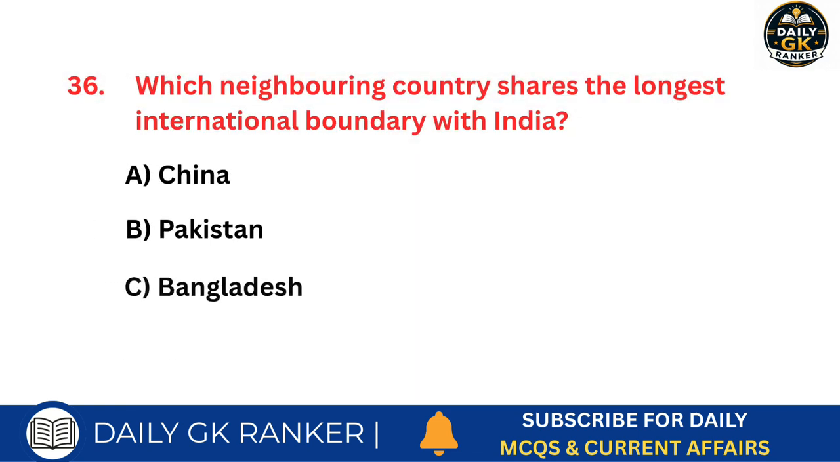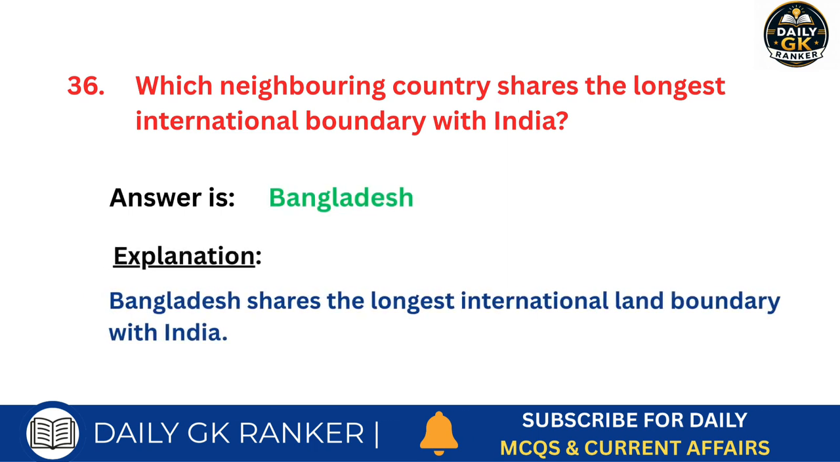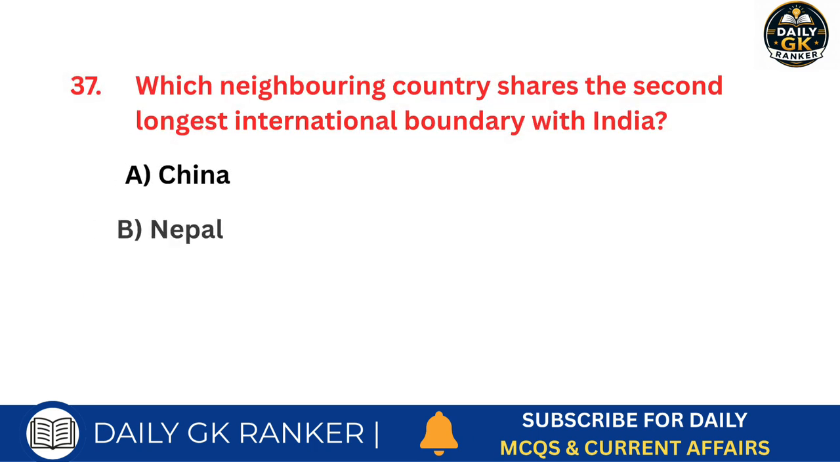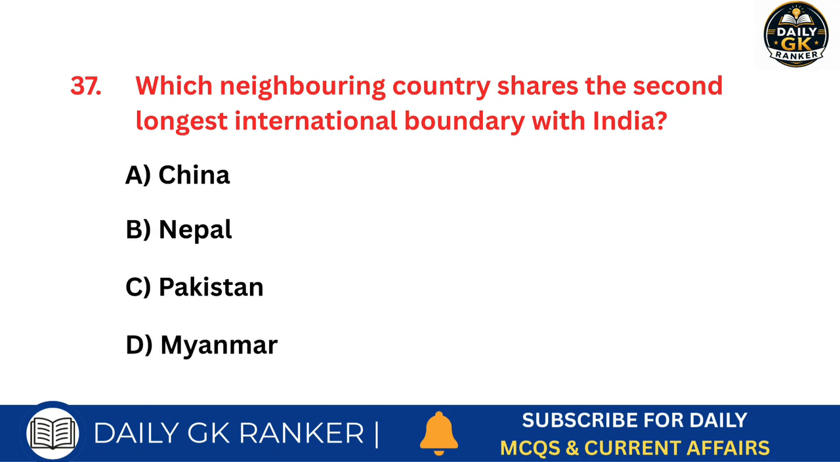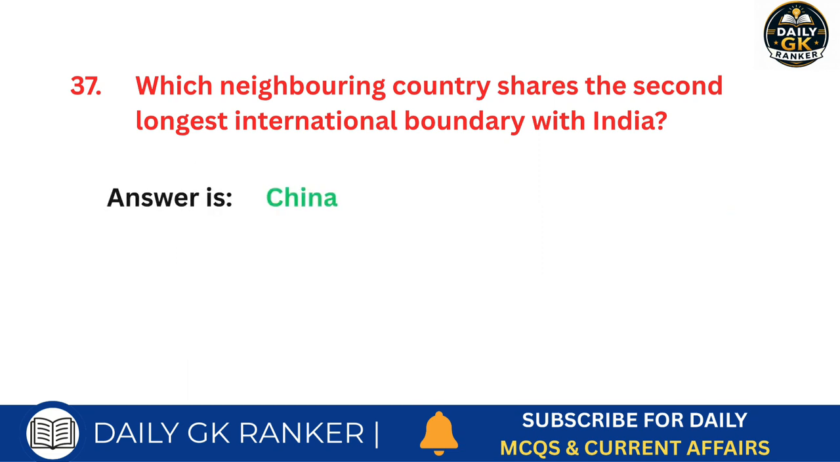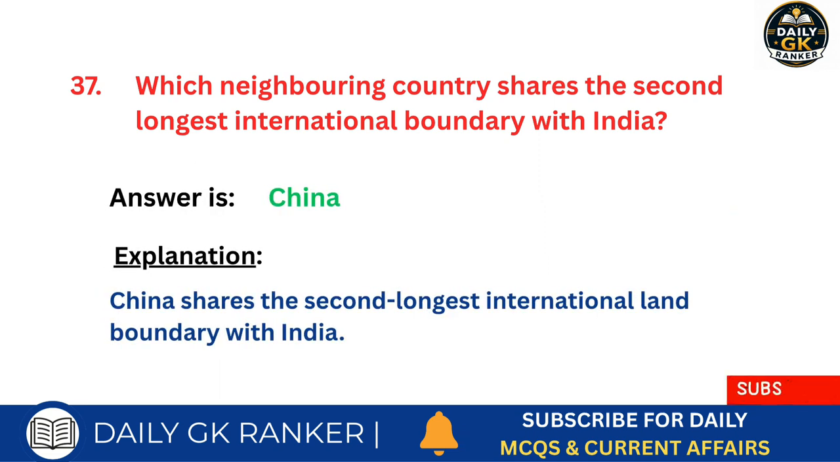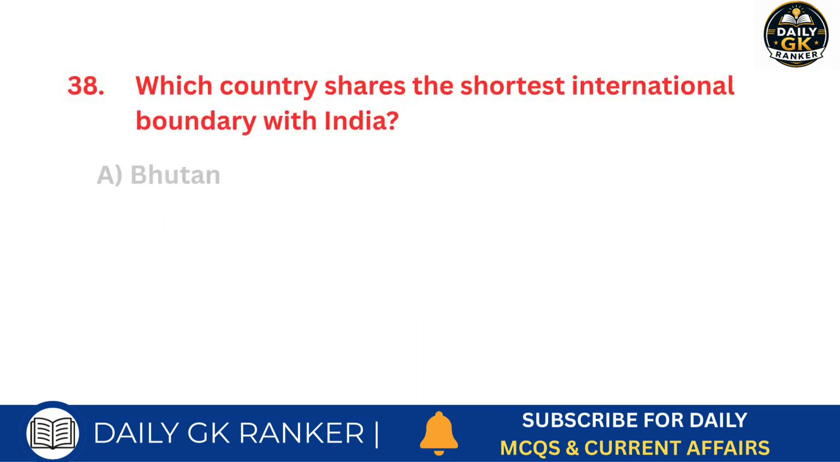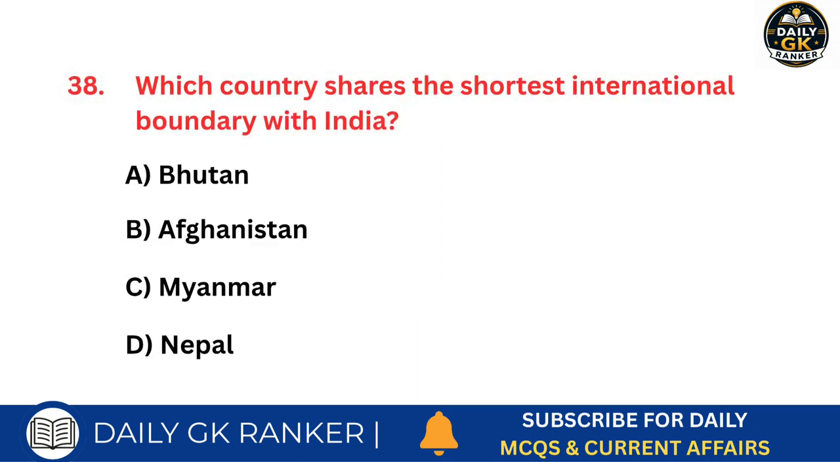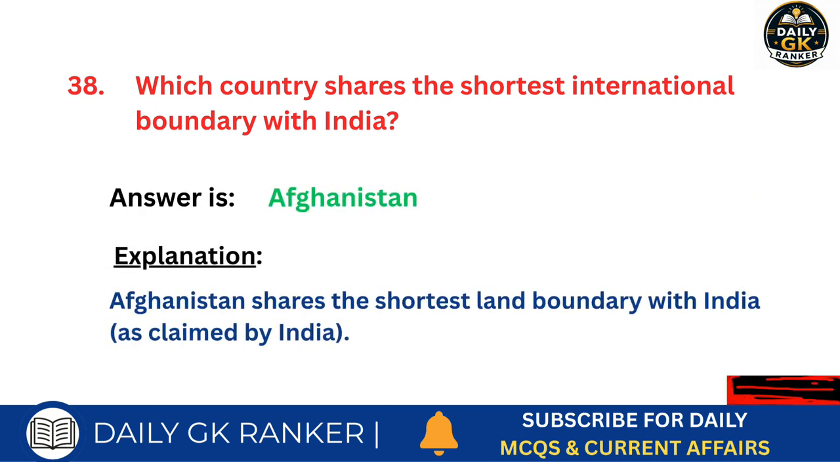Which neighboring country shares the longest international boundary with India? Answer is Bangladesh. Which neighboring country shares the second longest international boundary with India? Answer is China. Which country shares the shortest international boundary with India? Answer is Afghanistan.